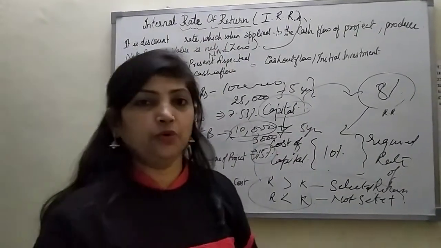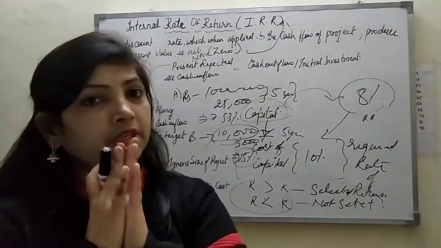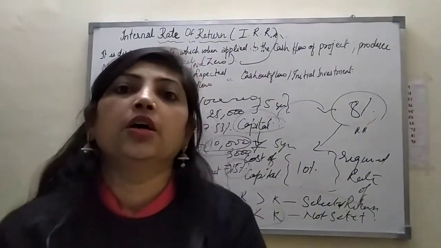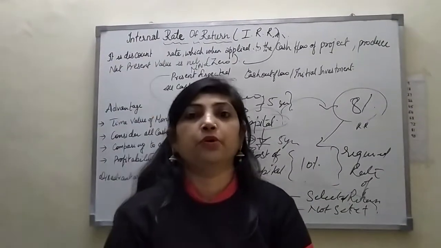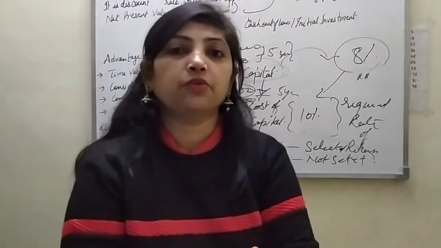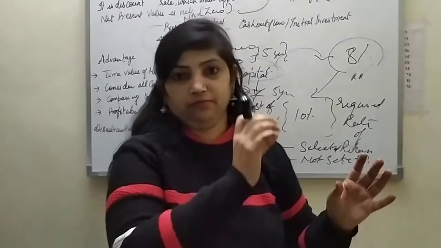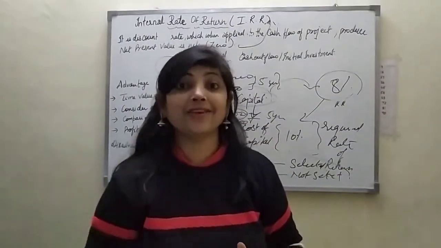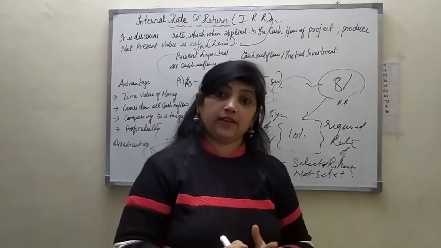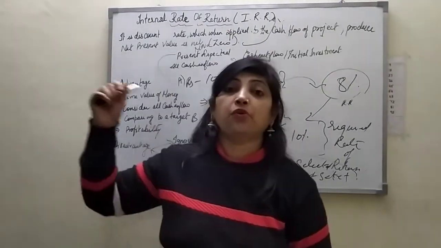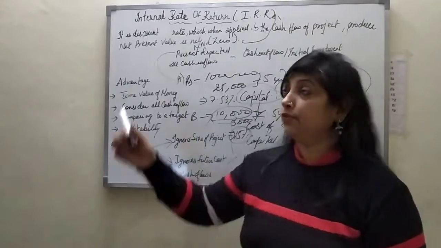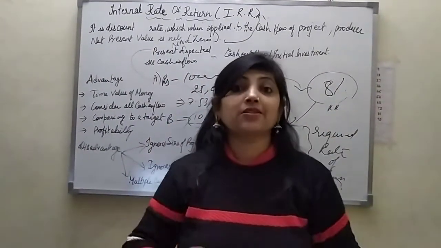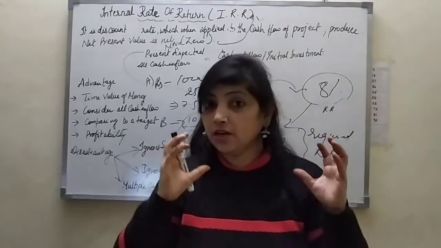Now again I will tell you what the internal rate of return is. It's just a discounting rate from where the company checks their proposal or potential project. They mention their target rate of return, and whichever project gives the highest rate of return, they select. From that they perform the calculation of NPV. Where the NPV is 0, that gives the best higher rate of return for the company.